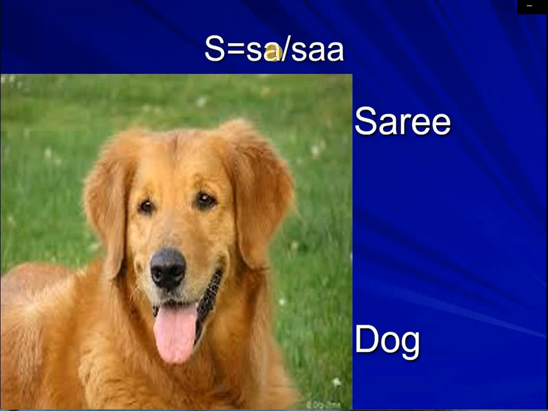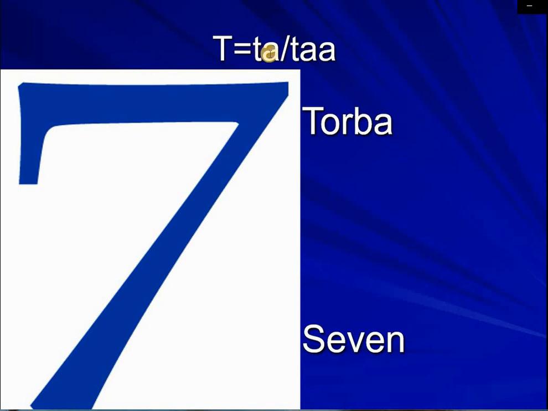Sa or sa, sare. I'm sure you are getting how to read. Ta, torba. Here I'm specifically referring to the alphabet, not the sound. So don't be confused. That is to. When we read to, it is because it is followed by o. Torba. That's why we are just referring to the letters, not the sound.